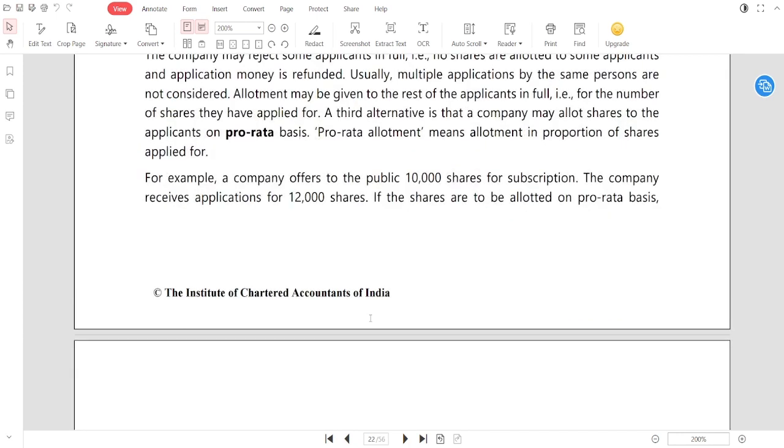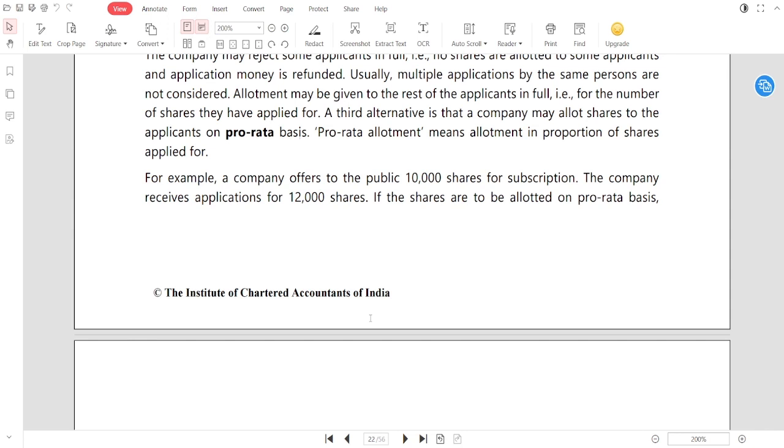See, an example is given. What is the example given? See guys, in this example, a company offers to the public 10,000 shares for subscription.